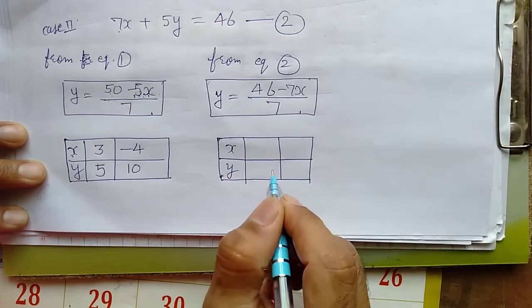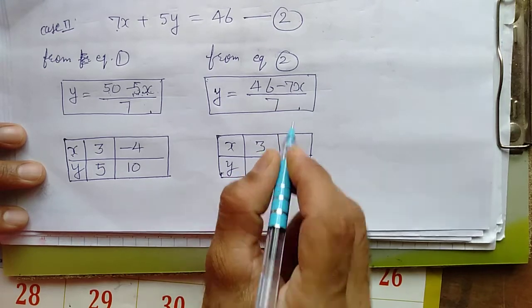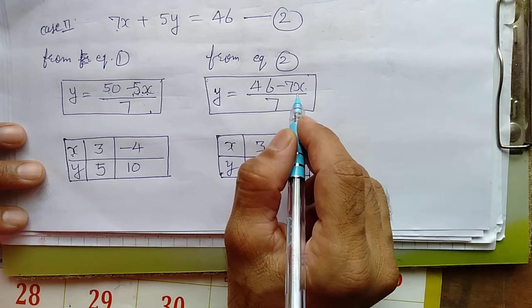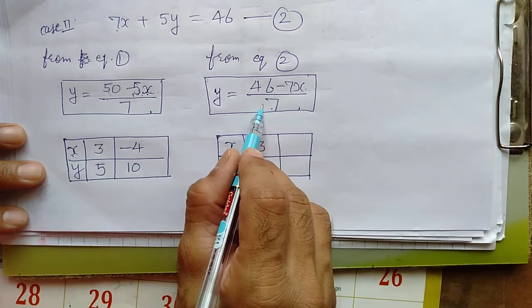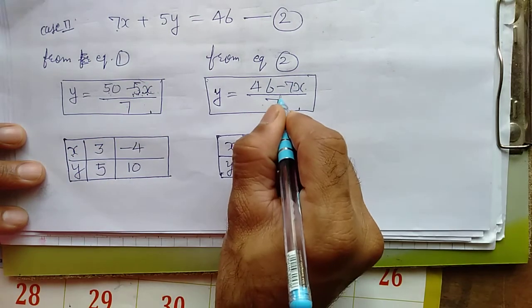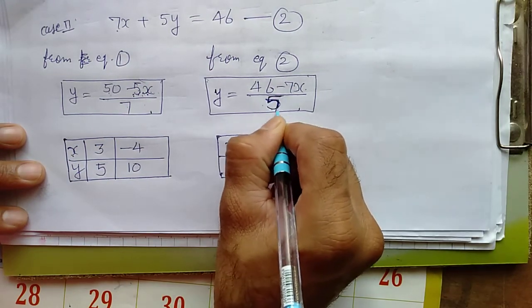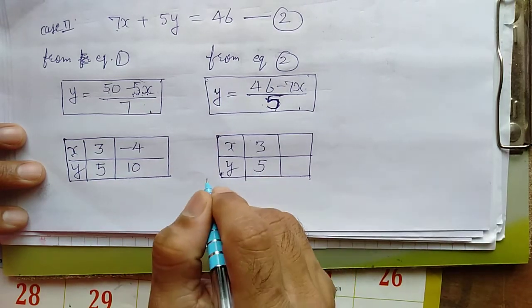And here also we will try to solve. X equals, suppose I am taking 3. 7 times 3 is 21, and 46 minus 21 is equal to 25. 25 divided by 5. Here 5 should come, na. Yes, 5 is there. This is 5, not 7. Okay, so when divided by 5, what will come? 5 will come.